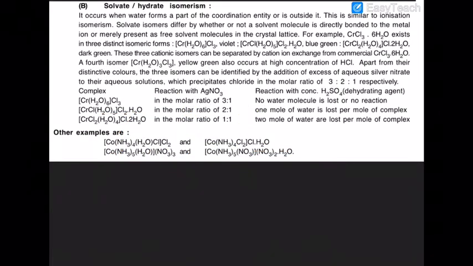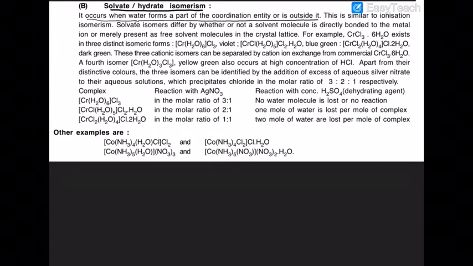Now the next type of isomerism is the solvate or the hydrate isomerism. That is very, very important. It occurs only when water forms a part of the coordination entity, either outside or inside. That water is either one of the ligands or water is outside the coordination sphere.